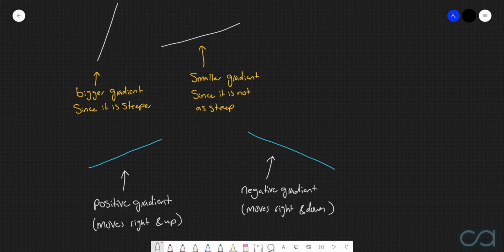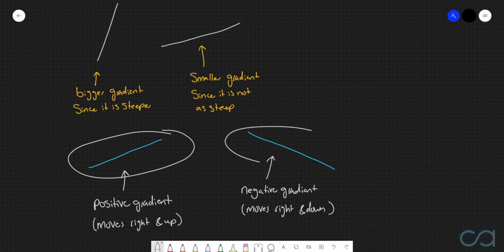So that's our first really big learning point when it comes to gradients. A positive gradient means that the line moves up as we move to the right, whereas a negative gradient means that the line moves down as we move to the right. Now the next question is, how do we go about actually calculating the numerical gradient of different straight lines?